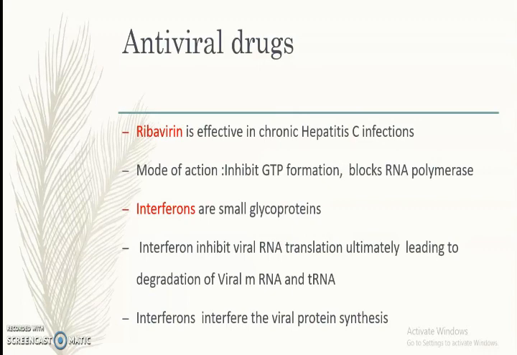Ribavirin is another antiviral drug and it is effective in chronic hepatitis C infections. The mode of action is that ribavirin inhibits GTP formation and blocks RNA polymerase. Interferons, you have already heard about them. These are small glycoproteins. They inhibit viral RNA translation, ultimately leading to degradation of viral mRNA and tRNA. Interferons interfere with viral protein synthesis.